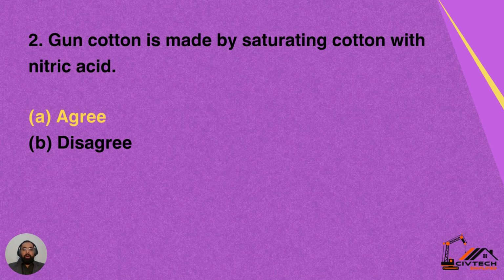Question number 2. Gun cotton is made of saturating cotton with nitric acid. Option A, agree; option B, disagree. Yes, option A is correct, which is agree. The gun cotton is made of saturating cotton with nitric acid.